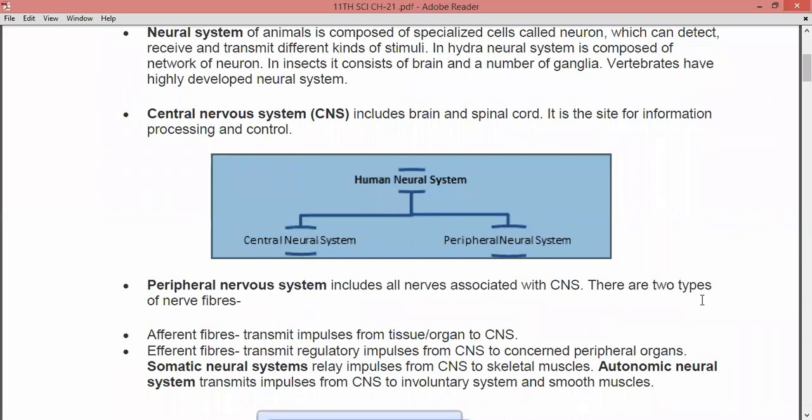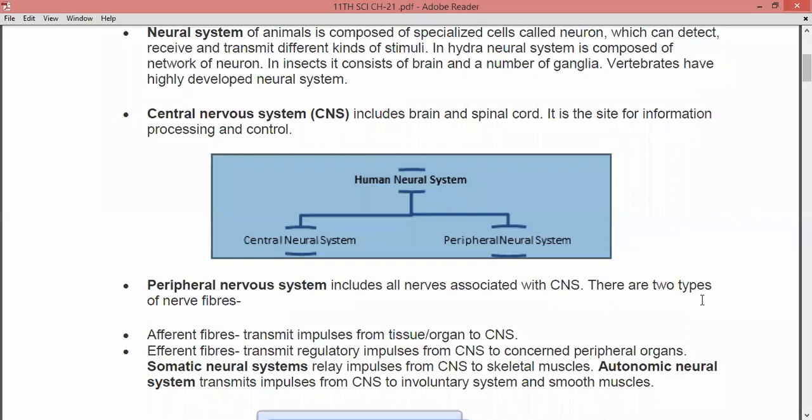The central nervous system is also said to be the site for information processing and control. So, whatever information is taken from the different parts of your body, or from the site of an injury, or from any other senses.